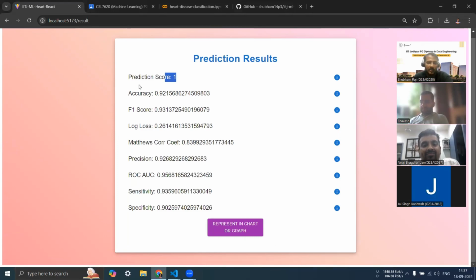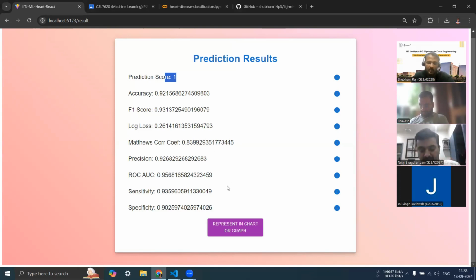Let's go with accuracy. Accuracy overall indicates the correctness of the model. Similarly, F1 score is the balance between precision and recall. Log loss is the error based on prediction, whereas Matthews coefficient is the overall model performance. Similarly, AUC and sensitivity are known as the model identifiers, that is, what the true positives are and other things. Specificity indicates the model's ability to reject false positives. So this is a brief intro about each and every model result that we are giving.